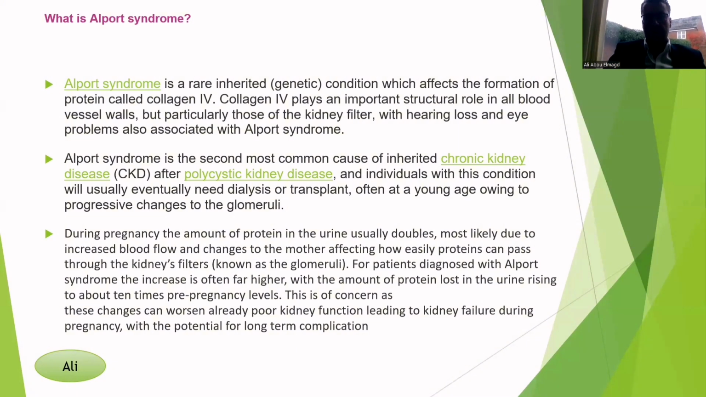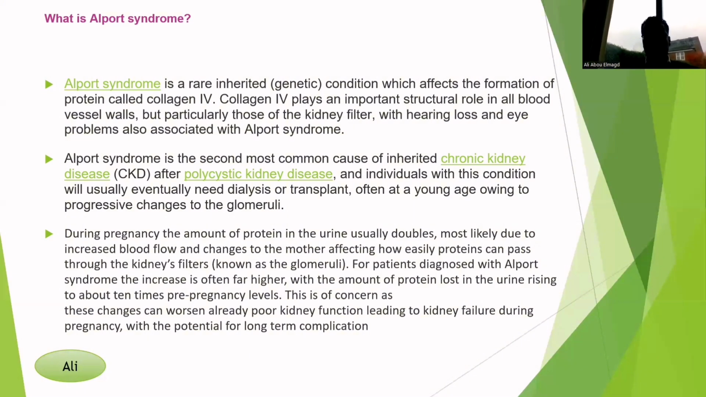Alport syndrome is the second most common inherited kidney disorder in the UK after polycystic kidney. Most of the people who have Alport syndrome will have a renal transplant at a young age or even renal dialysis. The main pathology of this Alport syndrome is that it increases the protein excretion through the urine.